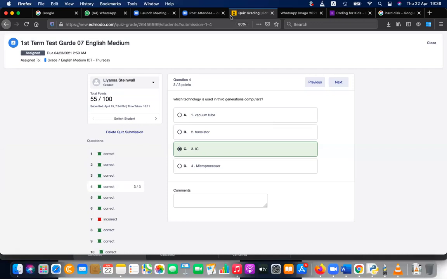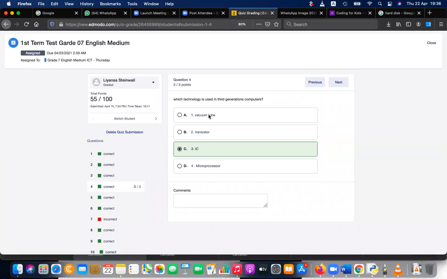Generation 1, what was the technology? Can you all hear me? Vacuum tubes, correct. Generation 2?